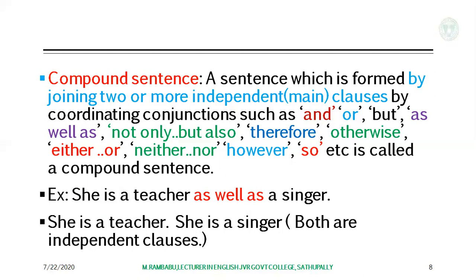For example, she is a teacher as well as a singer. It means she is a teacher and she is a singer. Here, as well as is the coordinating conjunction. She is a teacher expresses its own meaning, and she is a singer also has its own meaning. Here, these two main clauses are joined with the coordinating conjunction as well as. So, this is the compound sentence here.